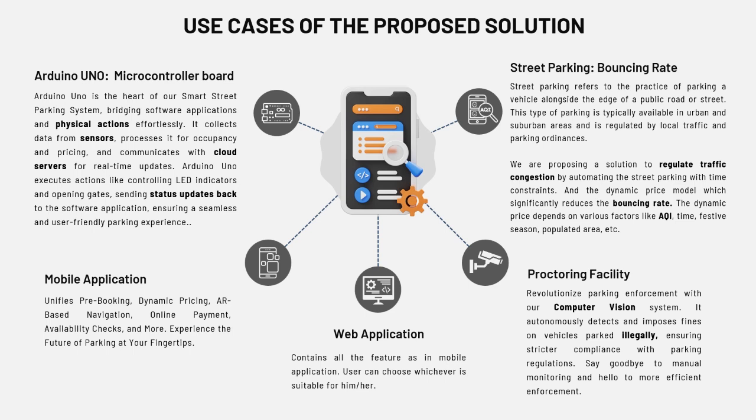The next thing we have is a proctoring facility, and we are doing this with the help of computer vision. The proctoring facility is nothing but keeping track of all the illegally parked vehicles, and then a fine is imposed on them, and we are doing this with the help of computer vision and also cameras. We have designed a mobile application and a web application for the ease of use, basically.